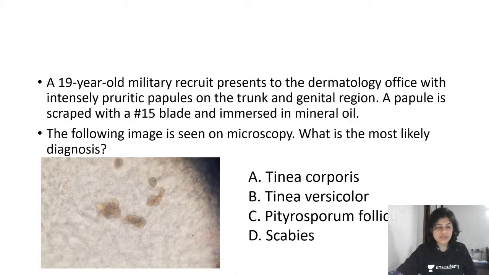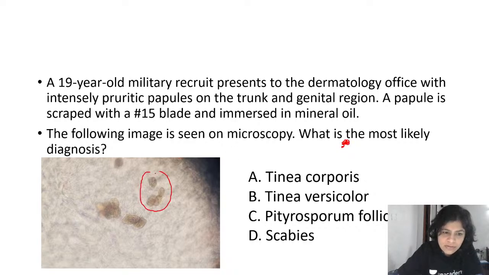Now, let's go to the next question. You have a 19-year-old military recruit who presents to the dermatology office with intensely pruritic papules on the trunk and the genital area. A papule is scraped with a number 15 blade and is immersed in mineral oil. The following image is seen on microscopy. What is the most likely diagnosis? Look at the image that you see on microscopy. I hope you are able to see these structures.